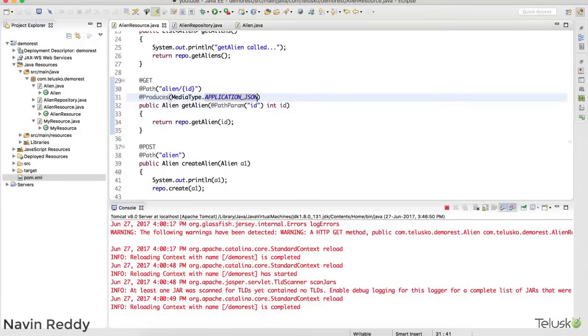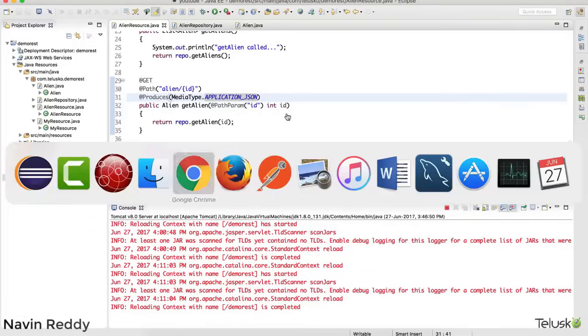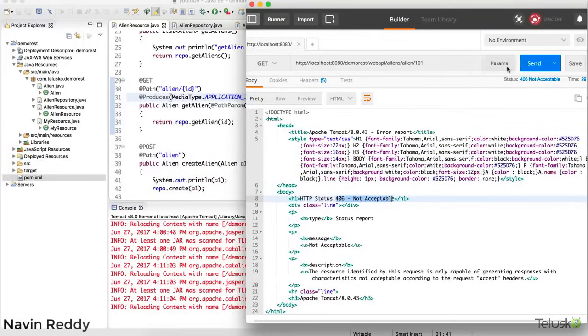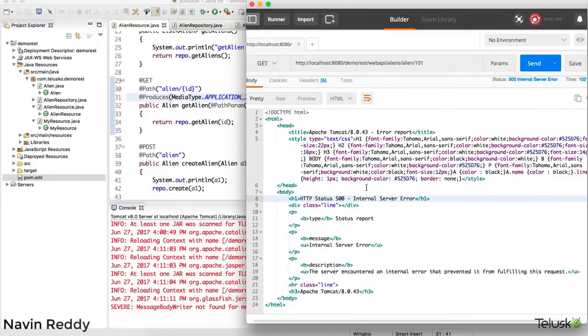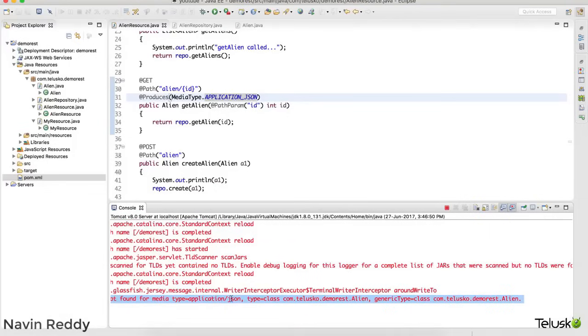Now, will it work? If I'm sending a JSON, and if I go back to my Postman, let's verify. I'm sending a JSON request and we got an error. See, there's no error with the request, okay? The problem is with the server itself. On the server side, we are getting an error, which is 500. So when you say 500, it means that there's something wrong with the server. And you can see it says message body writer not found for media type application JSON.